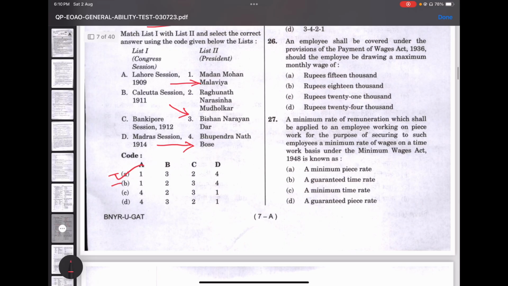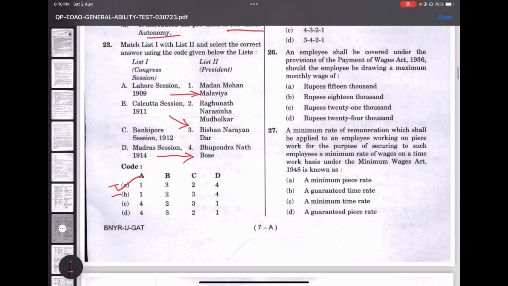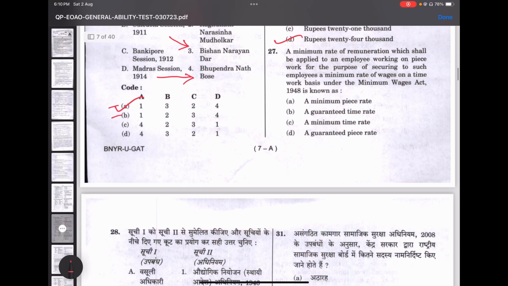26. An employee shall be covered under the provisions of the Payment of Wages Act 1936 should the employee be drawing a maximum monthly wage of... it's 24,000. 24,000 is the answer. So let's move on to the next, 27.